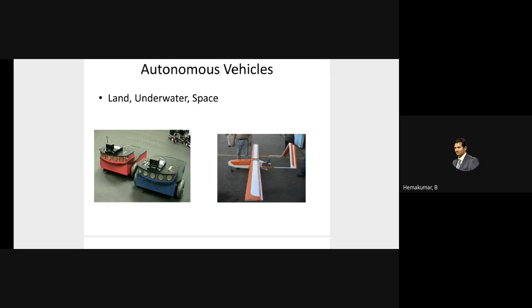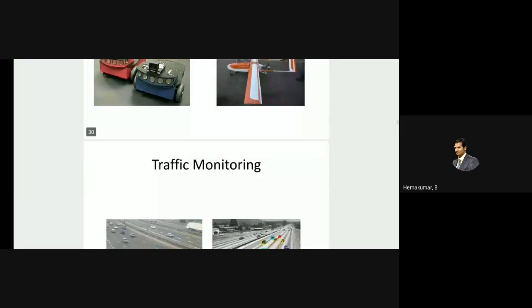These kinds of autonomous vehicles are also used in the military, where they are known as unmanned vehicles. They could be sent as spy planes to find out enemy movements and enemy activities across the border. These unmanned vehicles are very useful, and all of this is possible through image processing only.